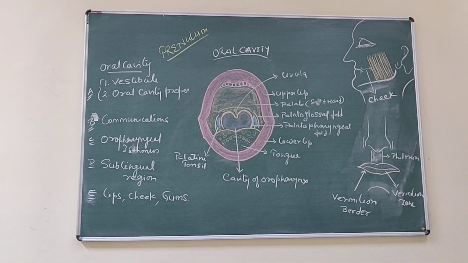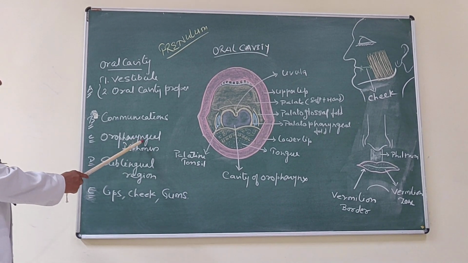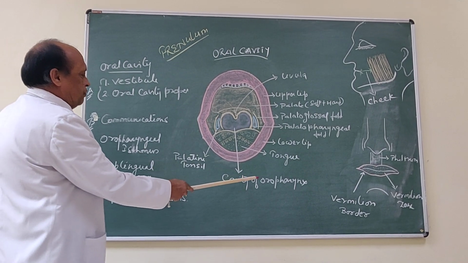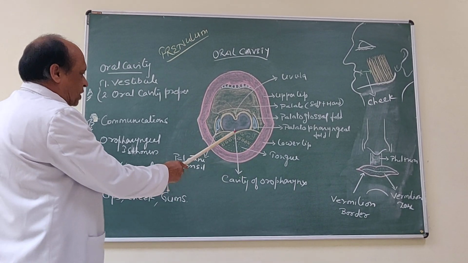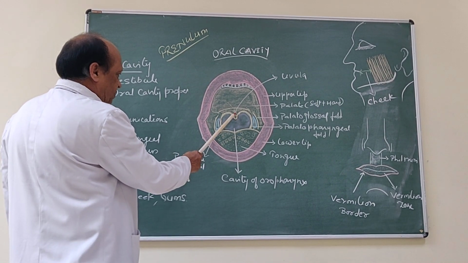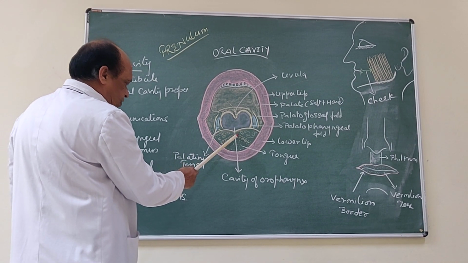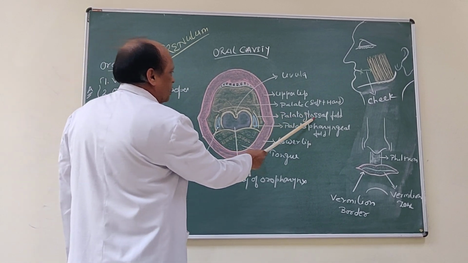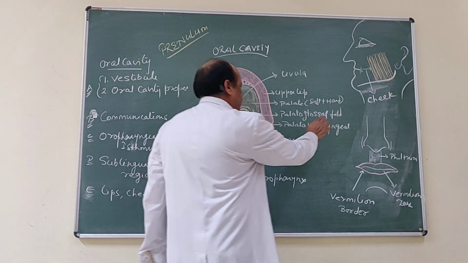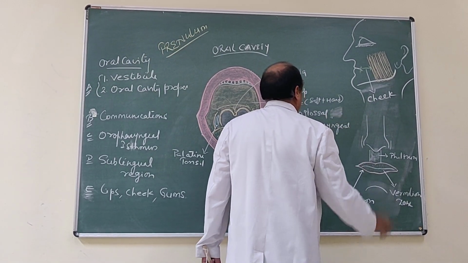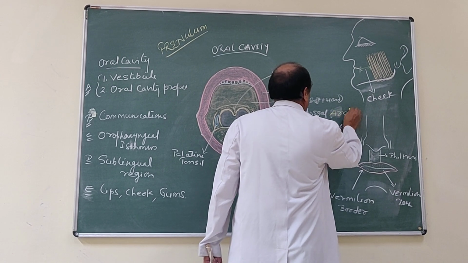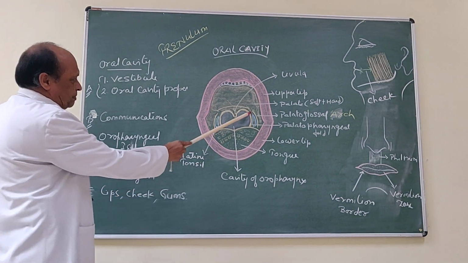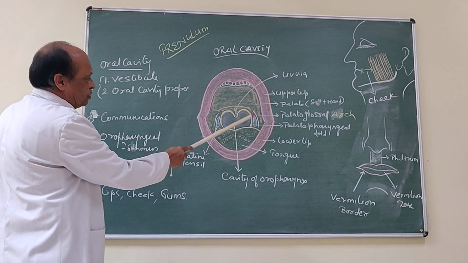Now look at this oropharyngeal isthmus, through which the oral cavity proper communicates to the cavity of oropharynx. It is bounded by soft palate above, dorsal surface of tongue below, and on each side it is bounded by palatoglossal arch. I am running this probe along the palatoglossal arch, as the name indicates, right from the soft palate to tongue.